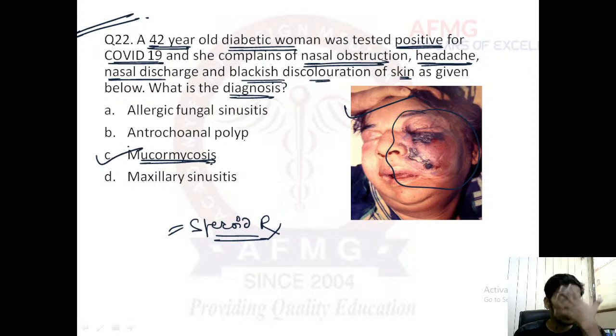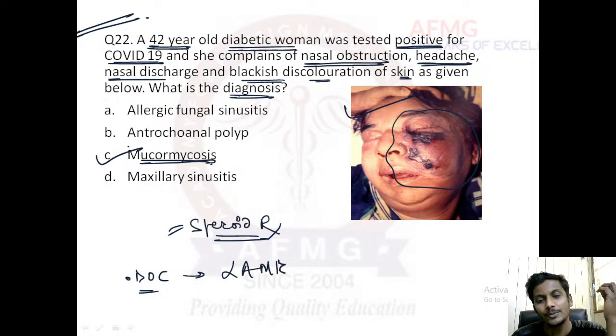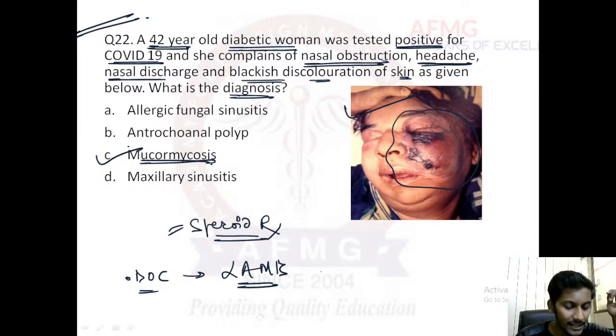There was even removal of the orbit, the mandible, the maxilla. Okay, everything was removed in surgeries because everything would be damaged, and we need to remove it to prevent the further spread of infection to the cranial cavity. I hope this is fine. Very good. All of you a step ahead. The drug of choice in cases of mucormycosis would be LAM, that is liposomal amphotericin B. Okay, liposomal amphotericin B. Along with debridement is there. Usually we remove all these structures. Maxilla, mandible, everything is removed.